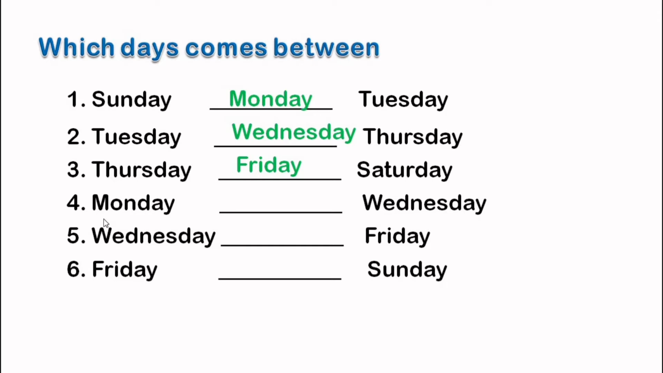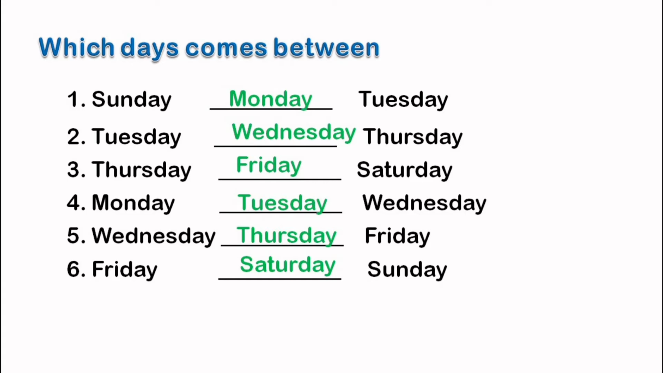Number 4 is Monday, blank, Wednesday. The day that comes between Monday and Wednesday is Tuesday. Number 5. Wednesday, dash, Friday. We have to write the day that comes between Wednesday and Friday. The day that comes between these two days is Thursday. And the last one, Friday, blank, Sunday. The day that comes between Friday and Sunday is Saturday.